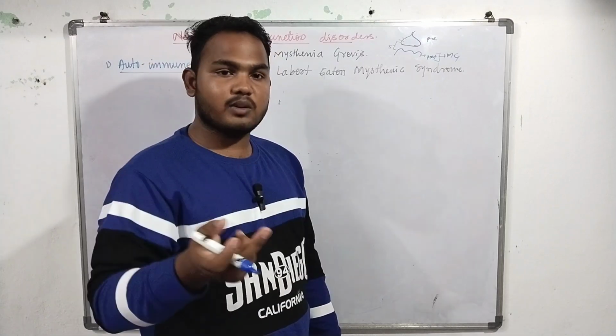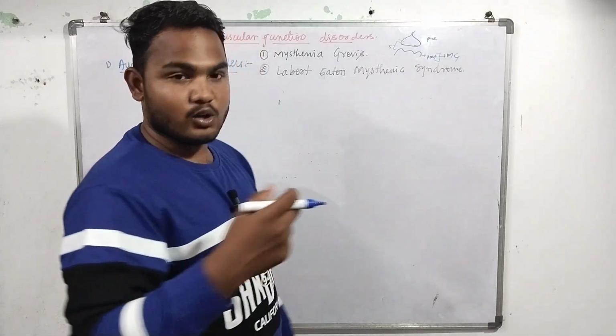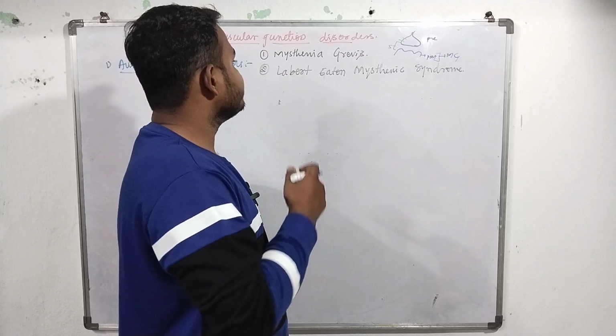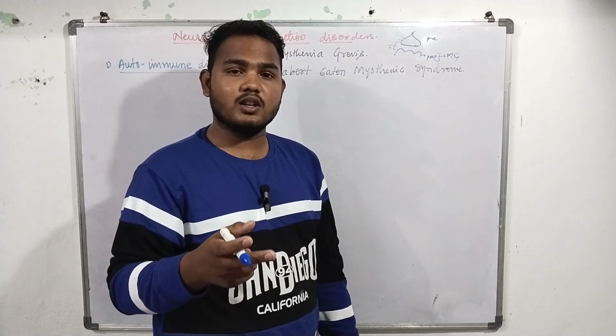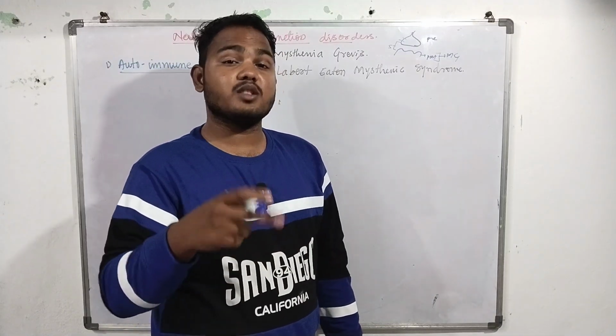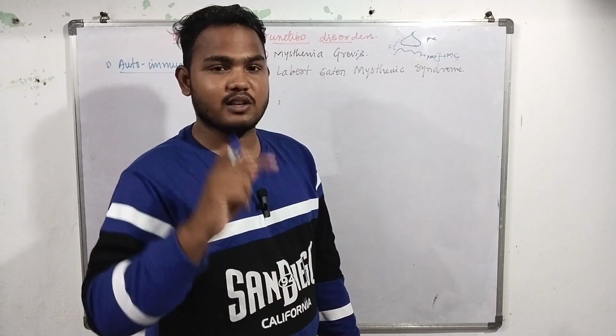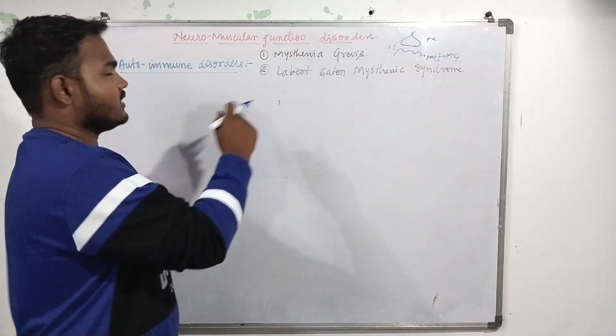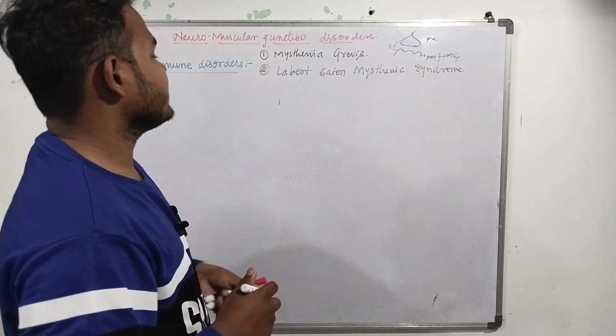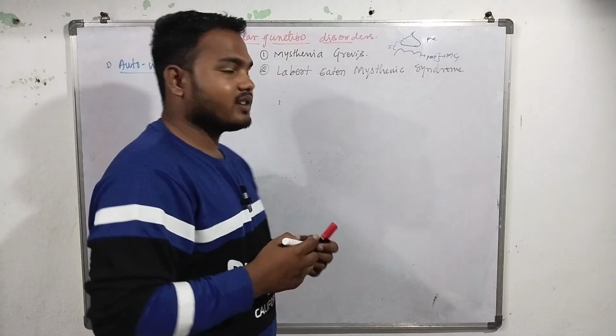The common thing is that both are autoimmune disorders, and both produce painless muscle weakness. These are the similarities between myasthenia gravis and Lambert-Eaton myasthenic syndrome.